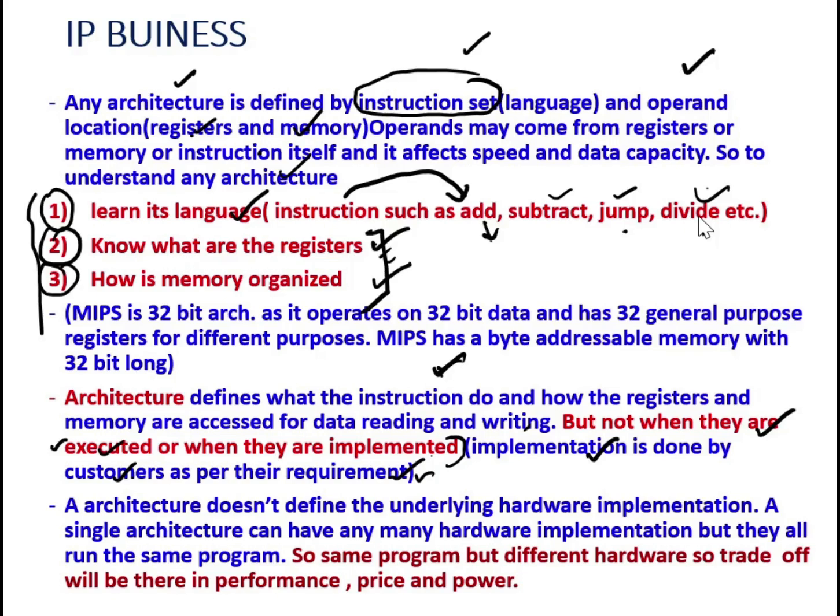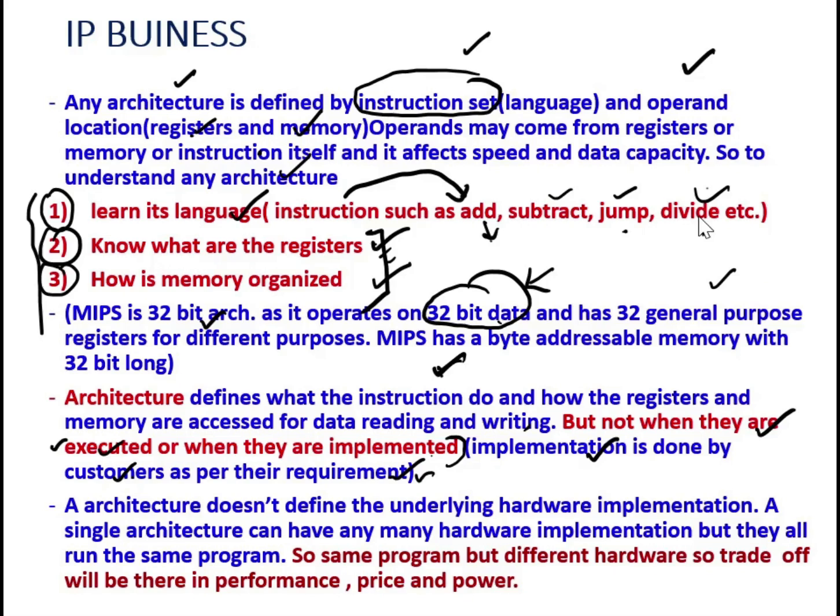See, for example, here this MIPS is a 32-bit architecture. This MIPS architecture operates on 32-bit data, and it has 32 general purpose registers. So the information it is giving us is that the language for this MIPS 32-bit architecture supports 32-bit data length.